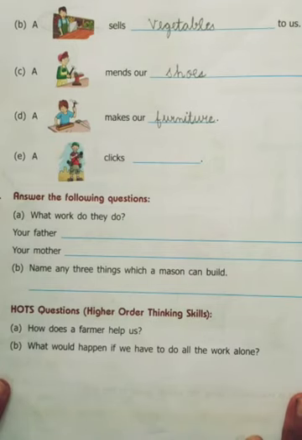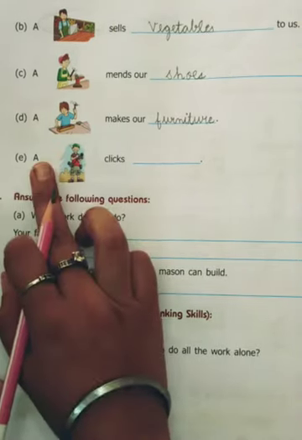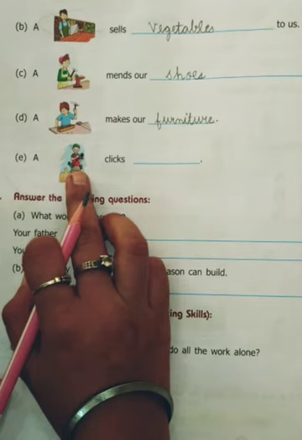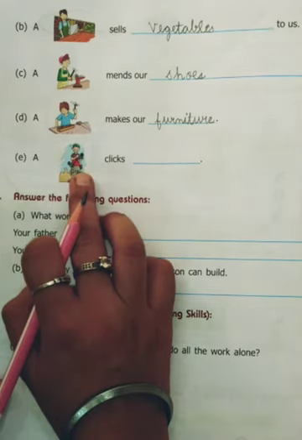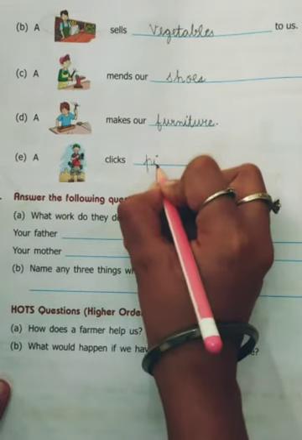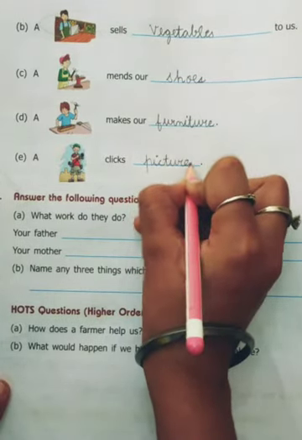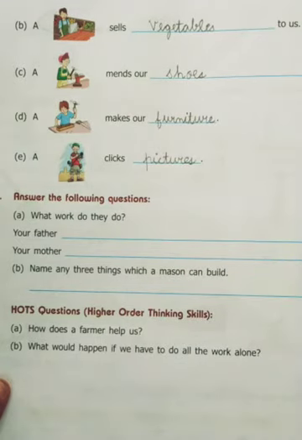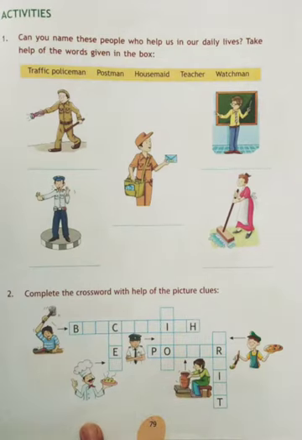Okay, now E part. Who is he? He is a photographer. What does a photographer do? A photographer clicks pictures. I hope that everyone has done this question number 3. Children, now see question number 4. We will be doing it in the fair notebook, so I am not going to discuss it here.